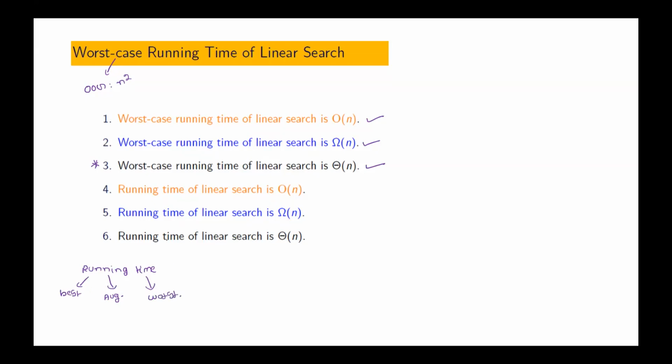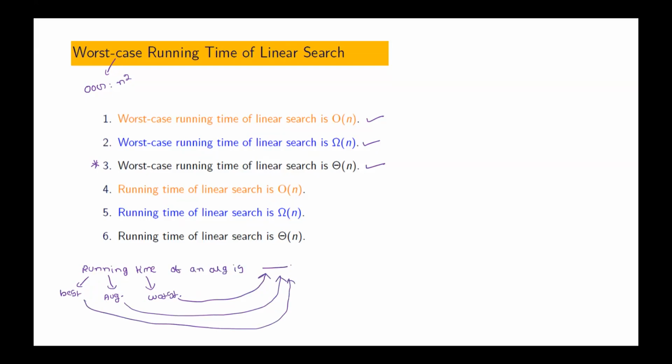That means if we write running time of an algorithm is something, then it should be true for the worst case, the average case, and the best case.